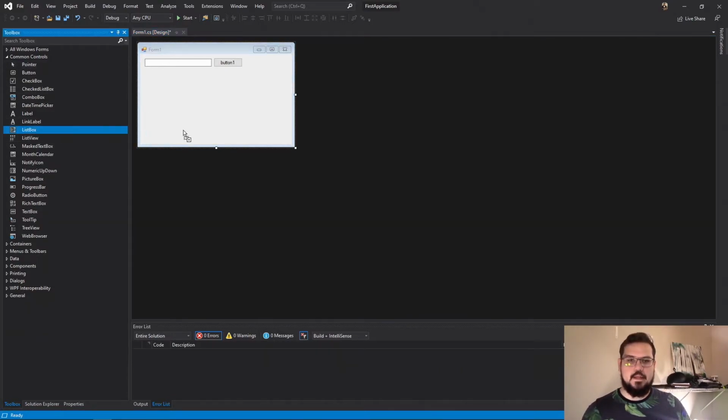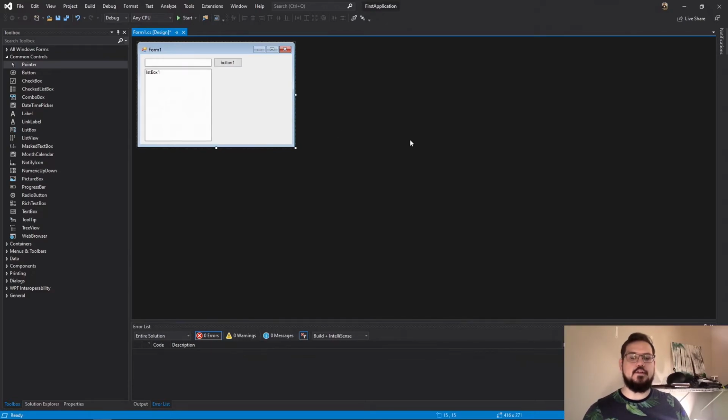And we'll do a list box. This is going to be a list of items that just shows up. So you're thinking, well, that's great. Or you might be thinking, that's great, I really like that I can just drag and drop controls from one pane to my form. Great, but I don't want it to be called button 1.